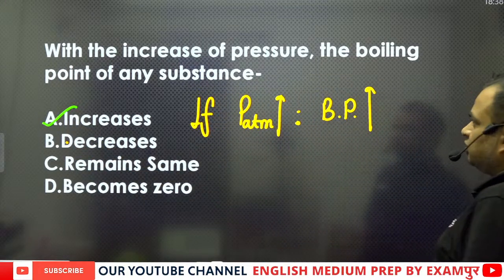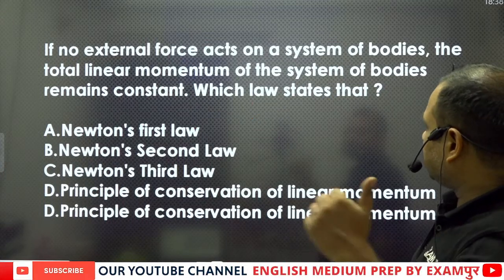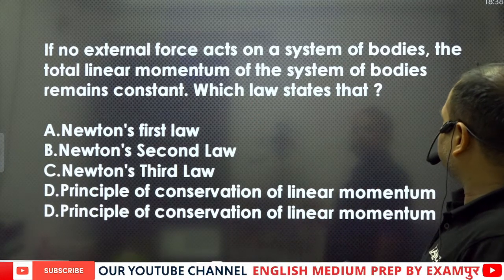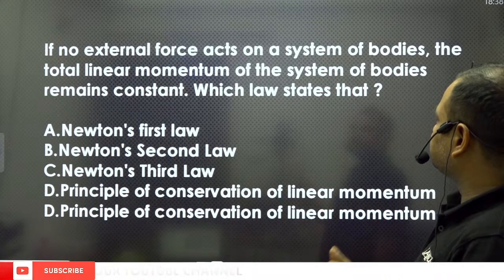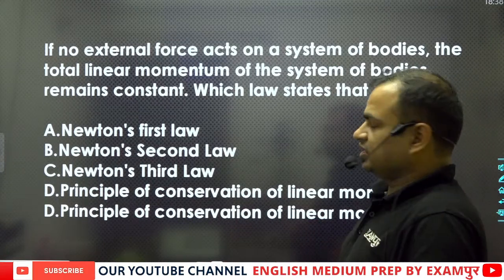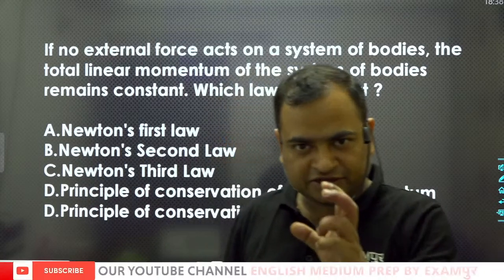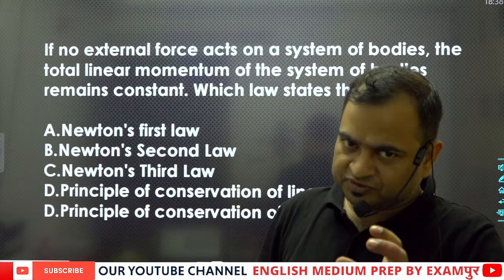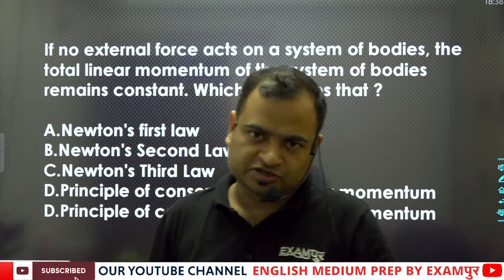Now if no external force acts on a system of bodies, the total linear momentum of the system of bodies remains constant. Which law states that? I have already told you that if you don't apply any force on a moving body, then the body will keep on moving with the same velocity.